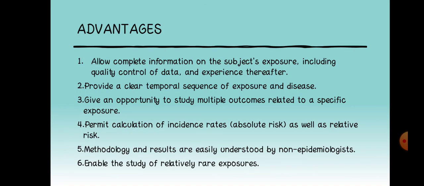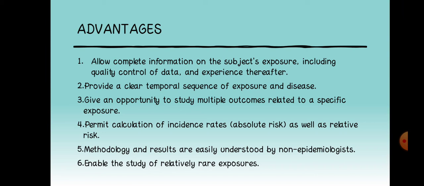It allows complete information on the subject's exposure, including quality control of data and experience thereafter. It provides a clear temporal sequence of exposure and disease. It gives an opportunity to study multiple outcomes related to a specific exposure. It permits calculation of incidence rates as well as relative risk.